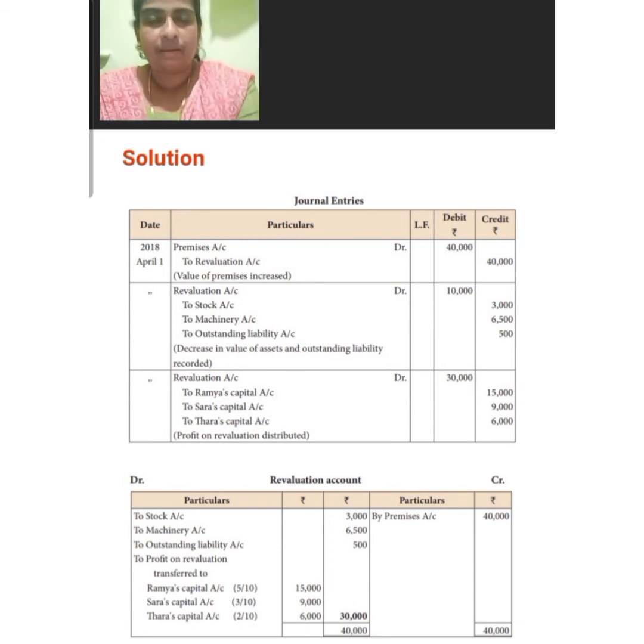Then after preparing the revaluation account, the next step is to share the profit among the partners. The entry will be revaluation account debtor 30,000 to Ramya's account 15,000, to Sara's account 9,000, to Tara's account 6,000. These are the important steps to be passed while journalizing.